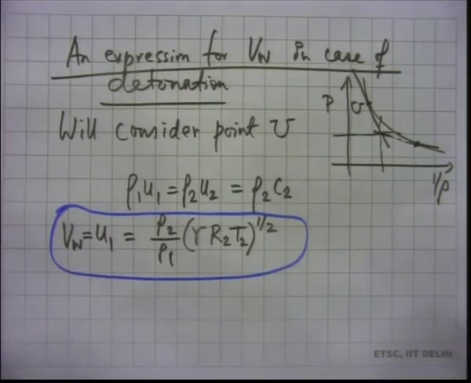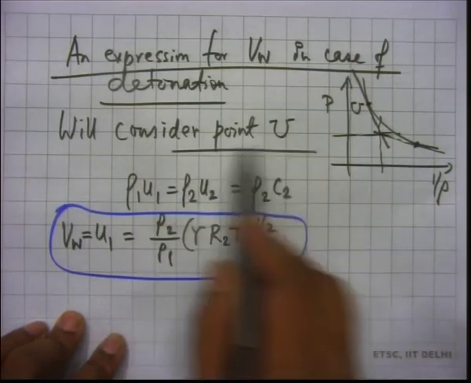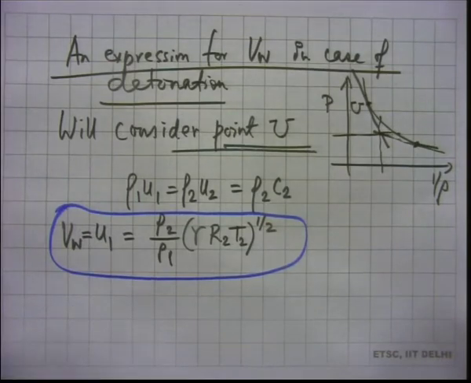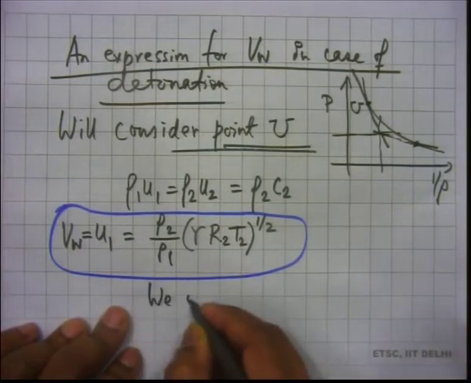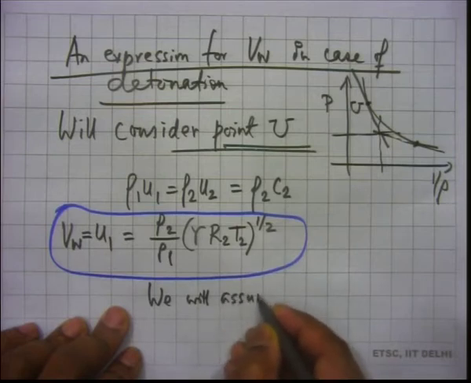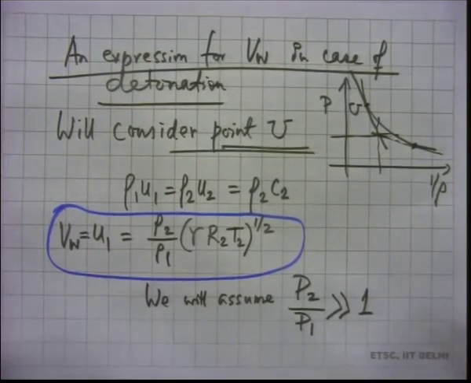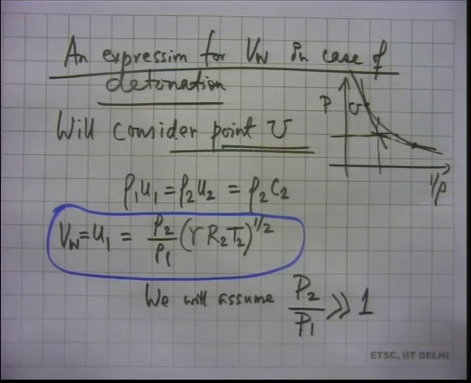So, we make one further assumption. First of all, we are doing this detonation calculation for point U, the upper CJ point, not in the stronger detonation branch, not in the weaker detonation branch. Plus, we will assume that P2 by P1 is much greater than 1. We can do that. For detonation, we know that we are on the high pressure side, and just remember the calculations that we did few minutes back.